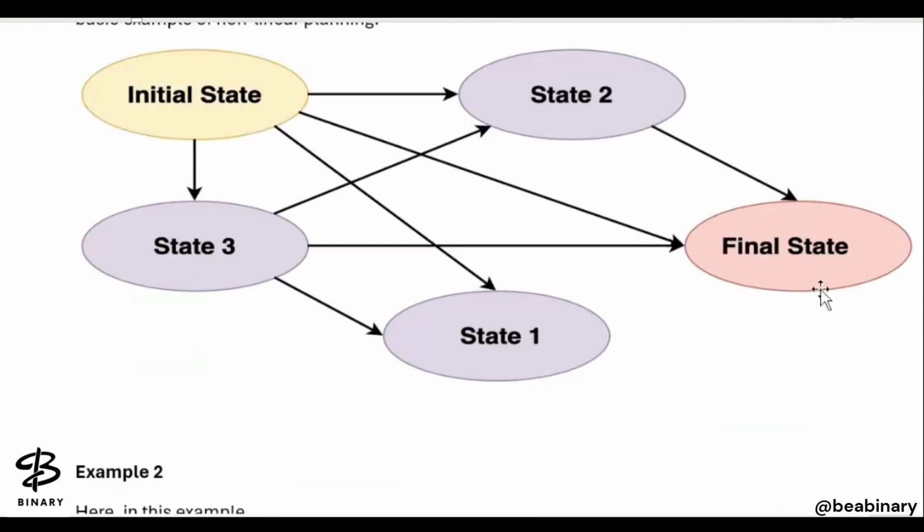This graph is more complex if we are speaking in terms of non-linear planning. यहाँ पर non-linear planning है तो ये graph आपका थोड़ा सा complex है because we are talking about all possible outcomes. Initial to state 1, state 2, state 3 and the final state. Right?